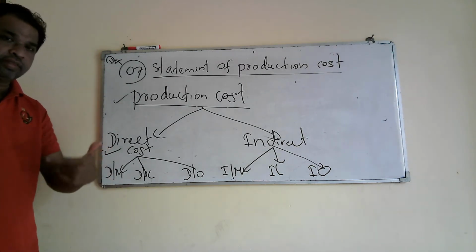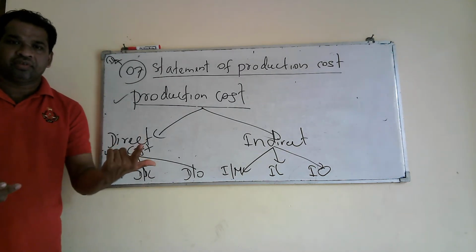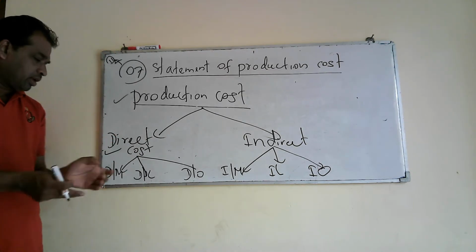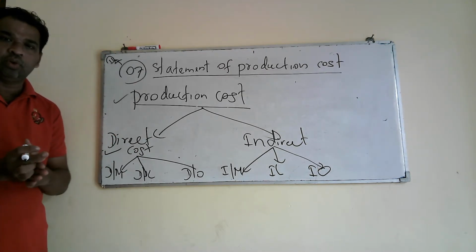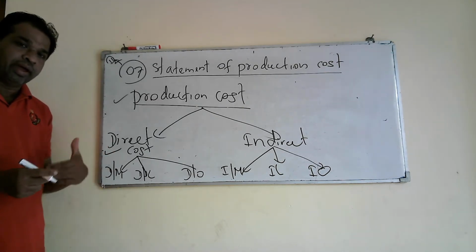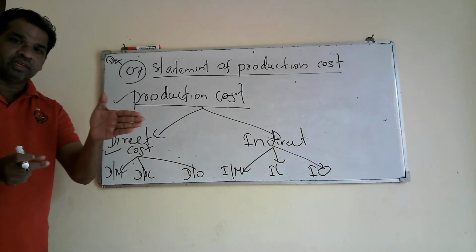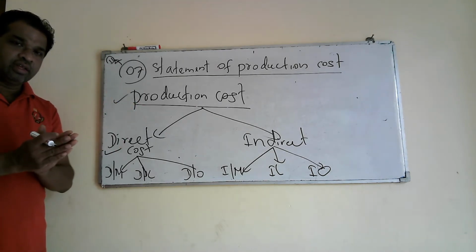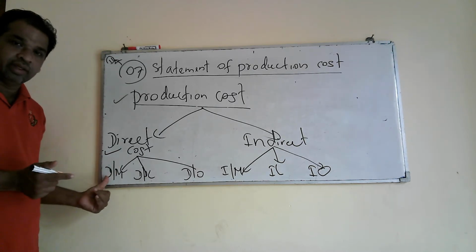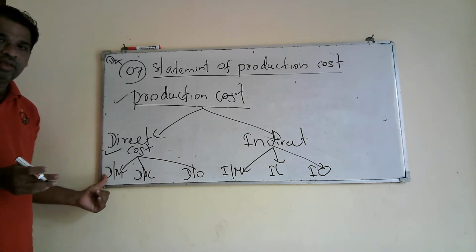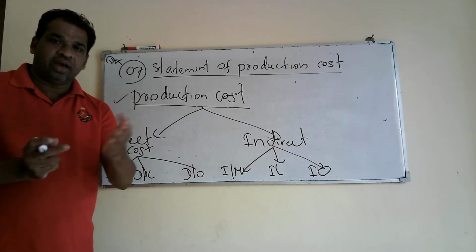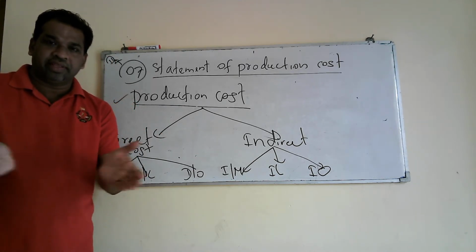If you take a garment factory, they are producing shirts. Then what is included in a shirt is direct material. We normally use fabrics or clothes to produce a shirt. Then the final product will be a shirt. If you take a carpentry shop, we are producing chairs, tables, almirahs like that.